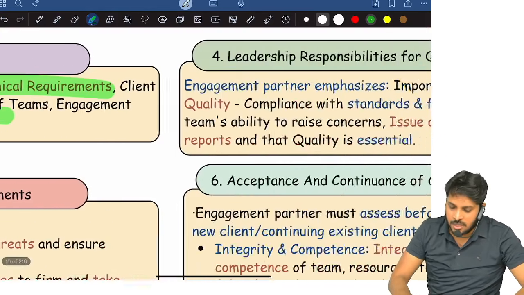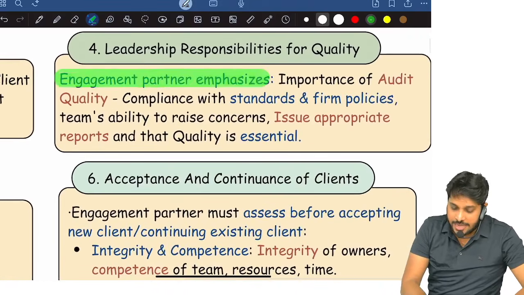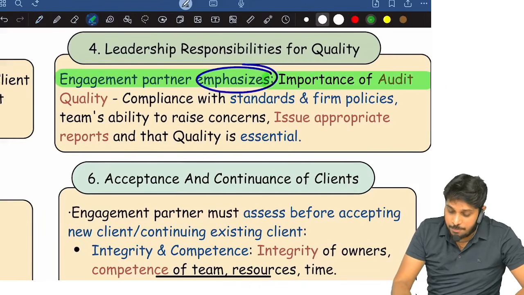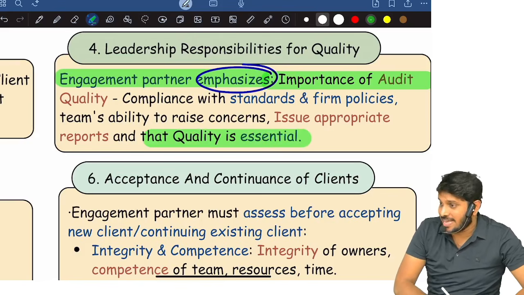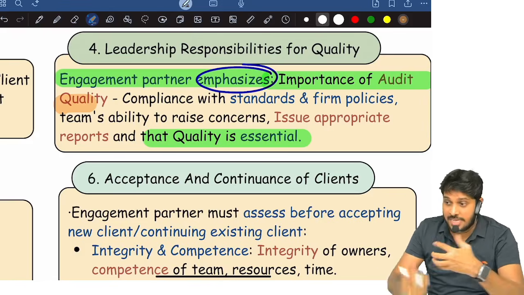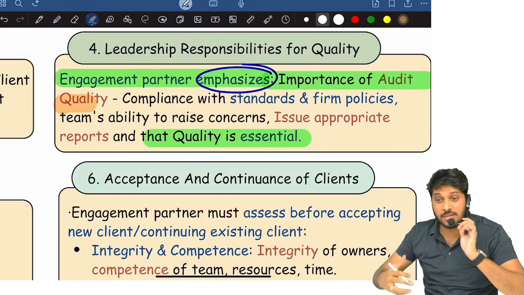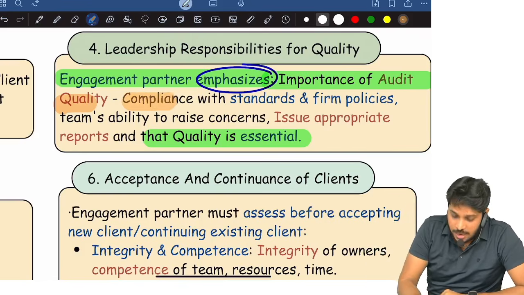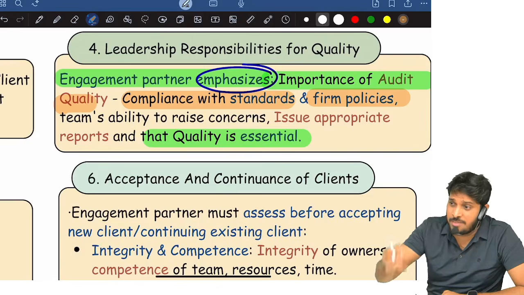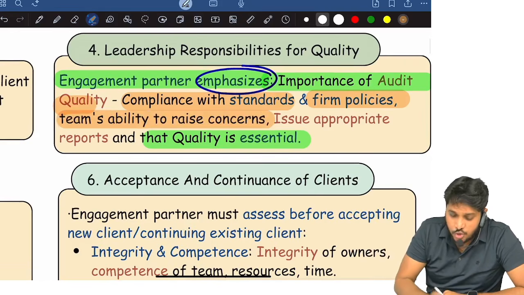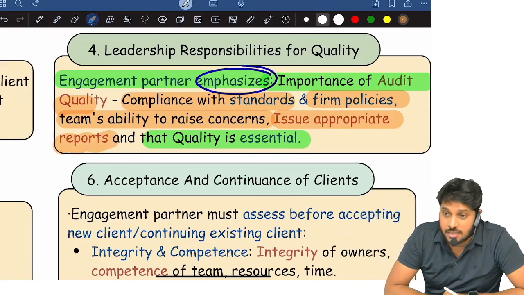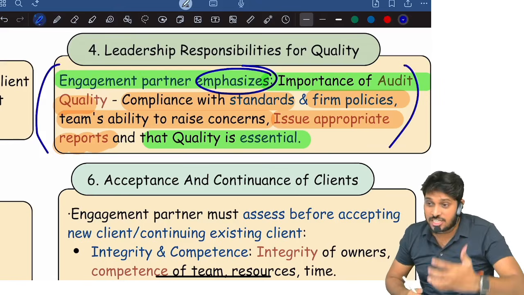Next, elements. Same elements will be there. Next, leadership responsibility. Engagement partner must emphasize the importance of audit quality. Importance of audit quality, what does it mean? The engagement partner's actions should demonstrate compliance with the standards and compliance with firm policies. He should behave in such a way that the team will raise questions without any concerns, and issue appropriate reports. So the engagement partner's actions should emphasize all this.